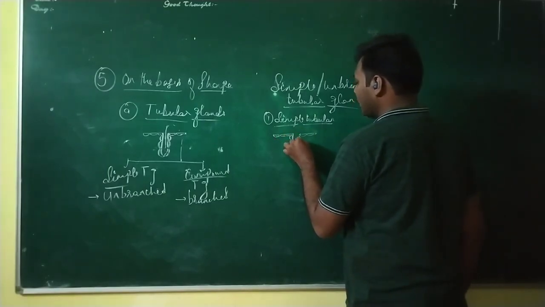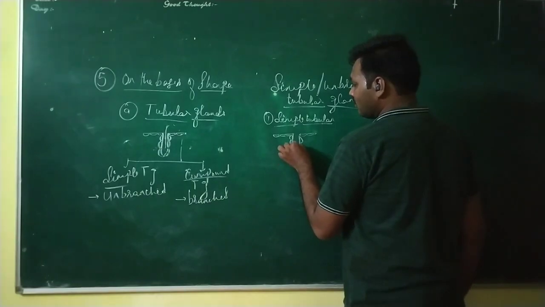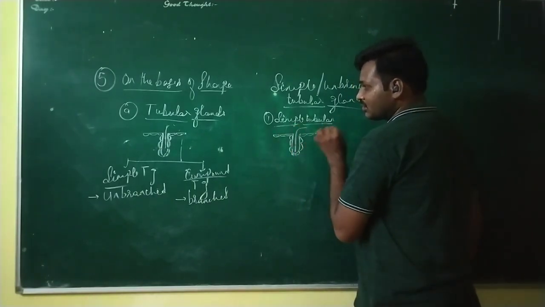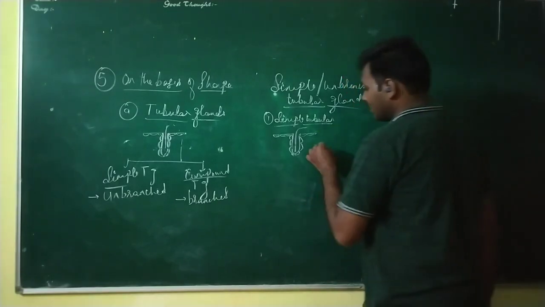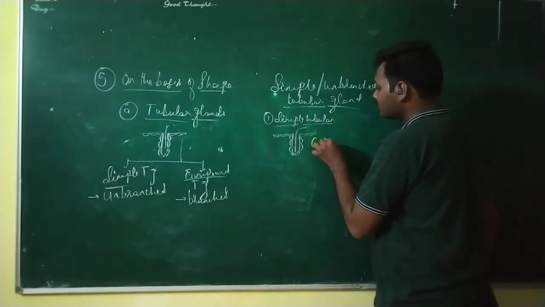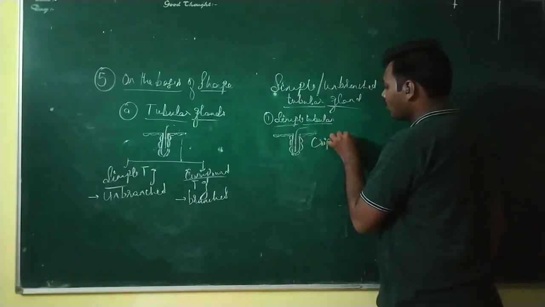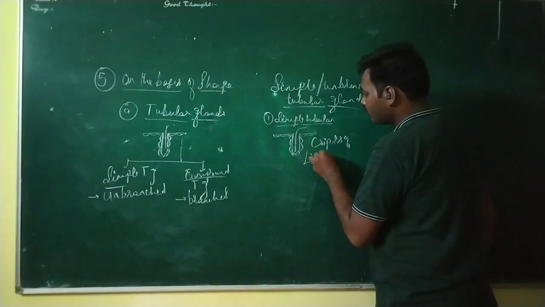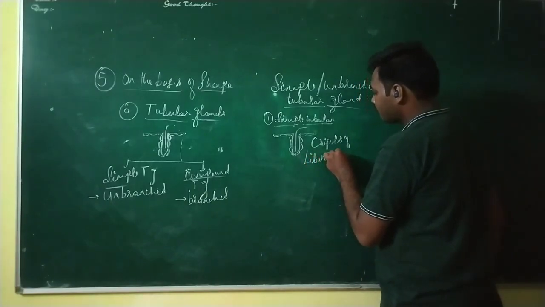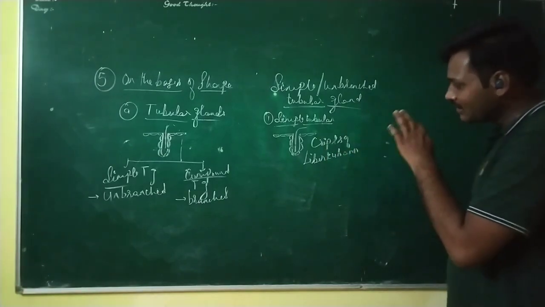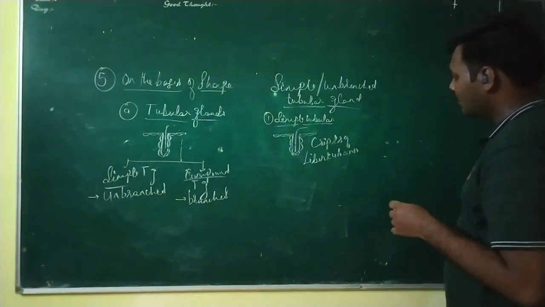It has a blind end, and the secretion will be released in this way from this opening. And such type of tubular glands are found in the crypt of Lieberkühn. Now, what is Lieberkühn? That is present in the intestine. It is an intestinal part.